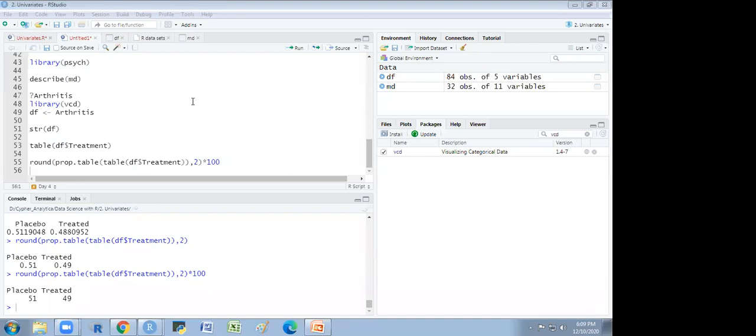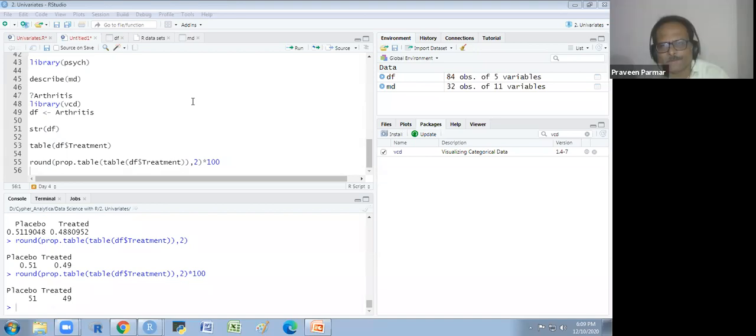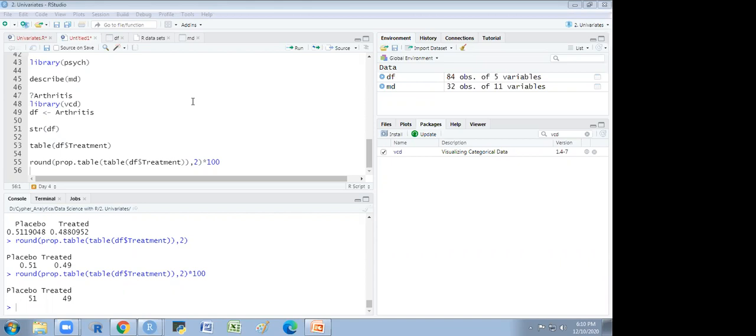There may be some spelling mistake also, no? Okay, sir. You check the DF arthritis spelling. Is it working now? Yes, doctor. Thank you, doctor. It is working. Okay, thanks.